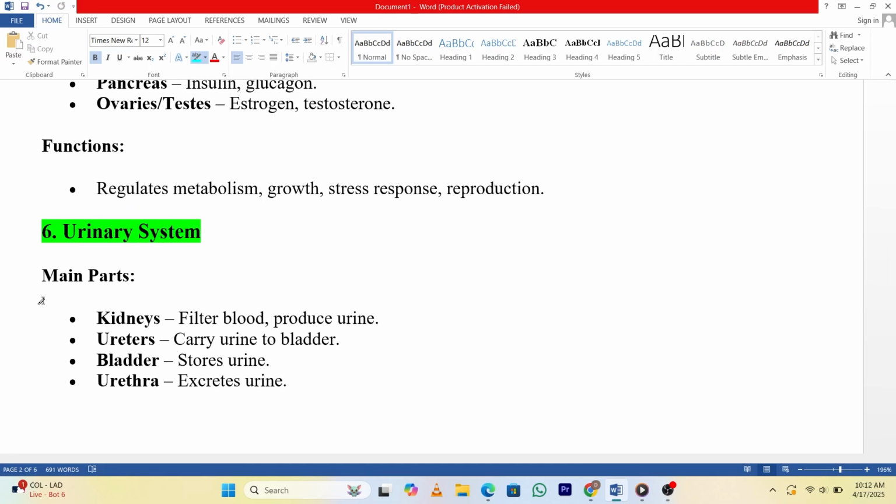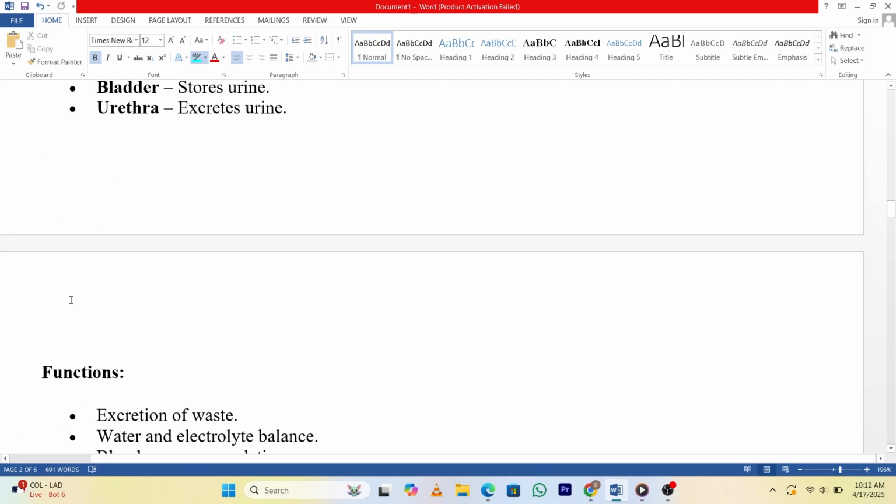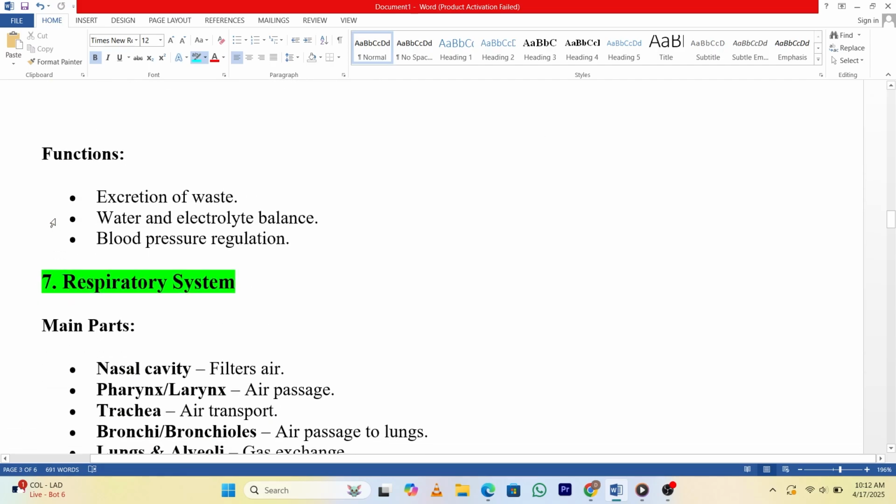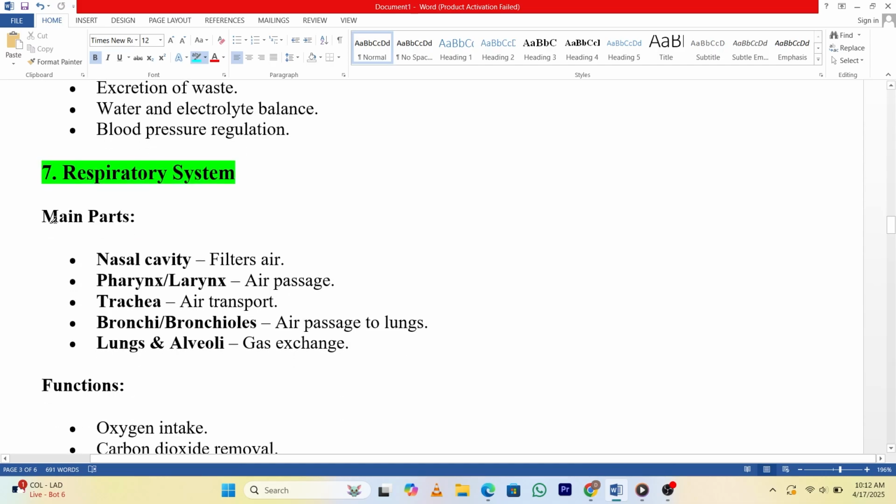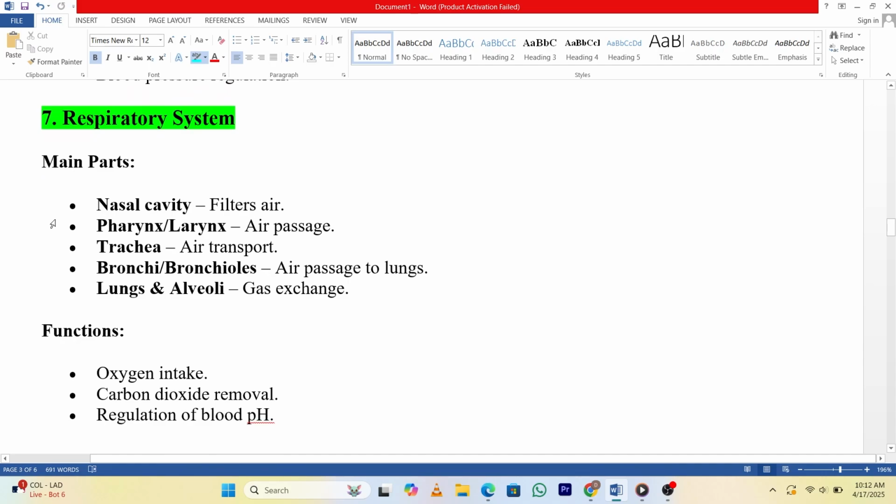6. Urinary system. Main parts. Kidneys filter blood, produce urine. Ureters carry urine to bladder. Bladder stores urine. Urethra excretes urine. Functions. Excretion of waste. Water and electrolyte balance. Blood pressure regulation.